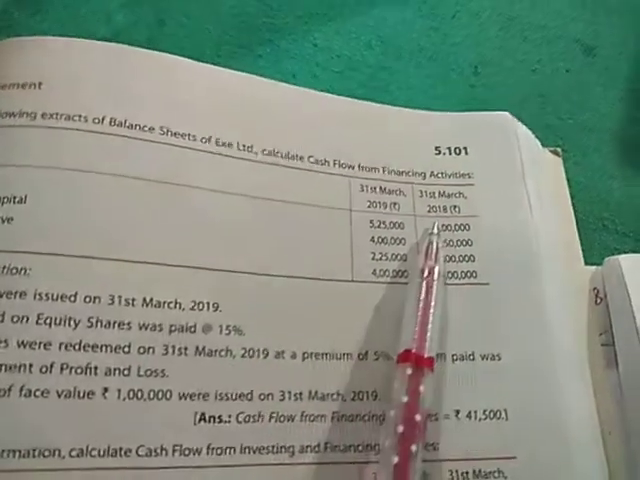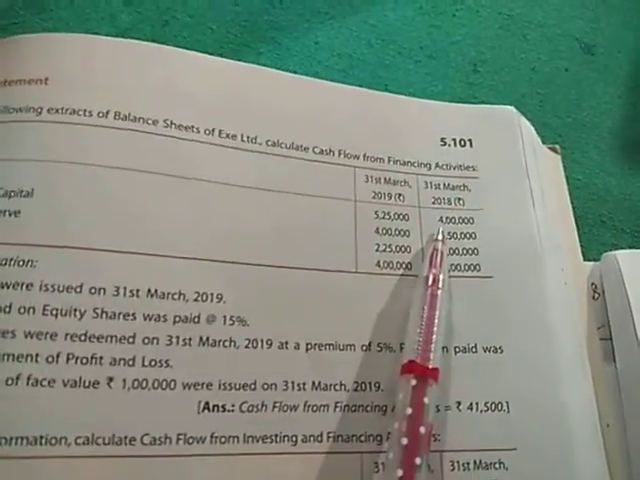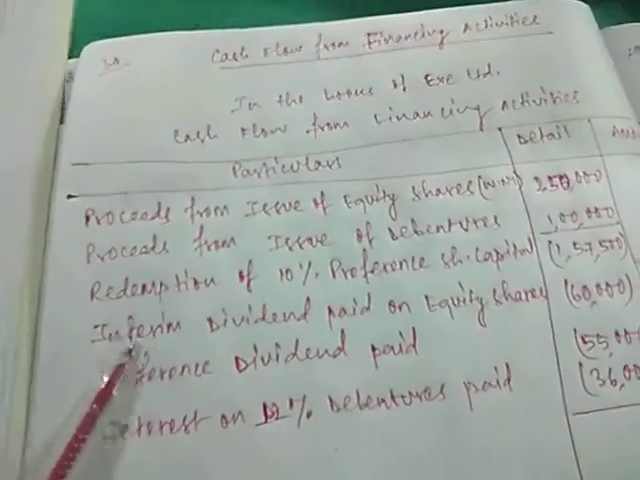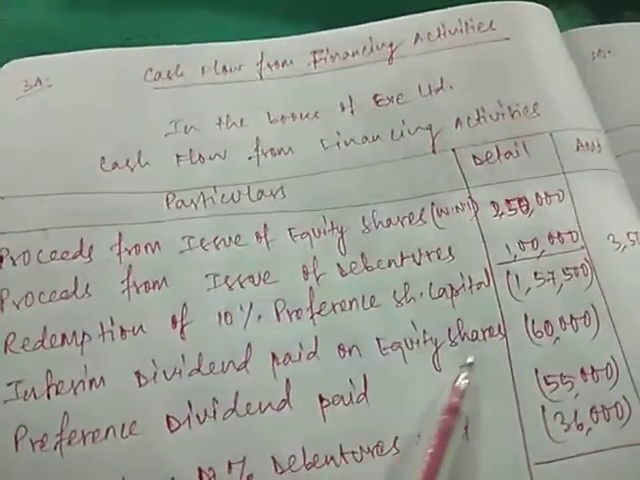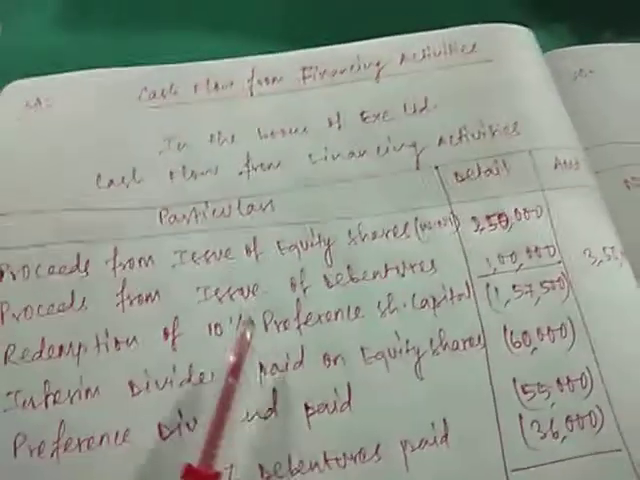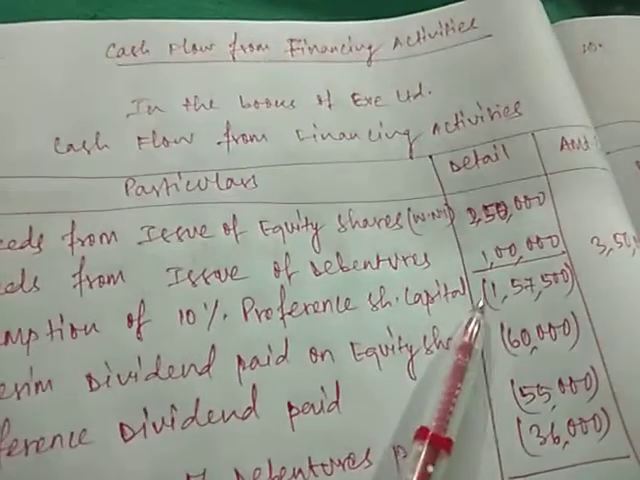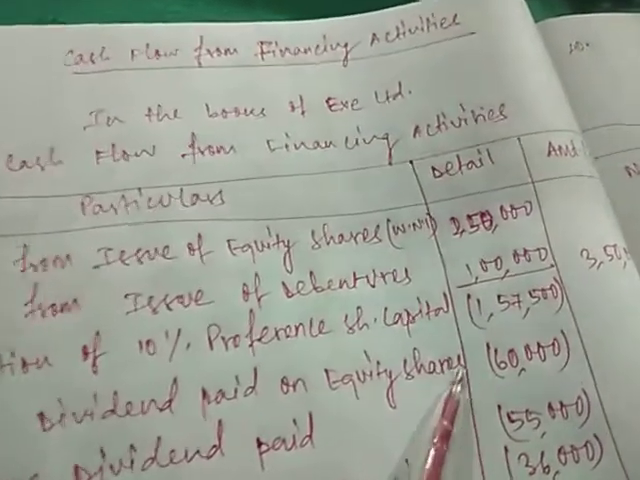So interim dividend will be provided at the rate of 15% of 4 lakh. That will give you rupees 60,000. So here it is written interim dividend paid on equity shares is rupees 60,000. Since these items are cash outflow, they are written in brackets to denote that these items are negative.